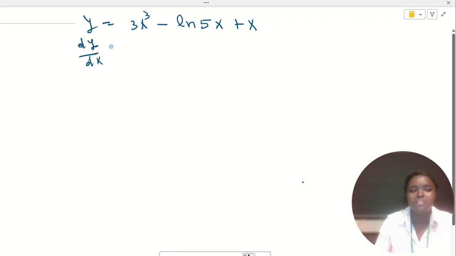We are going to differentiate with respect to x. The first term, if we differentiate it, gives 9x squared. And for the natural logarithm, we take the derivative of 5x over 5x, then plus the derivative of x, which is 1.